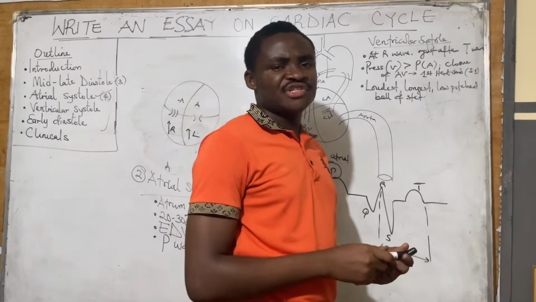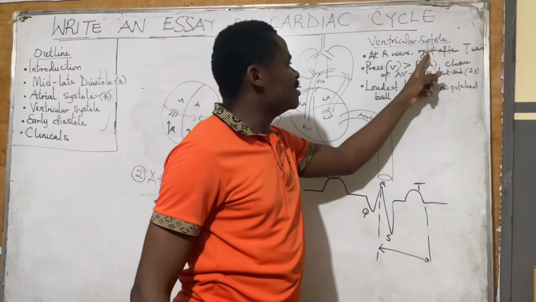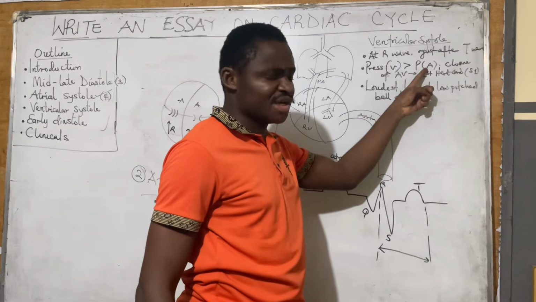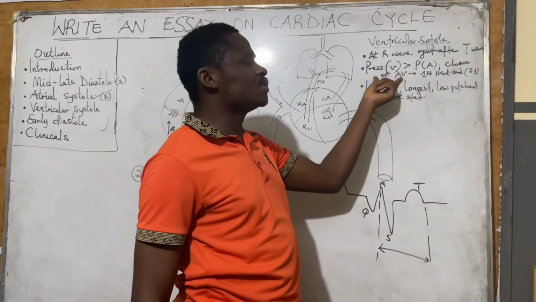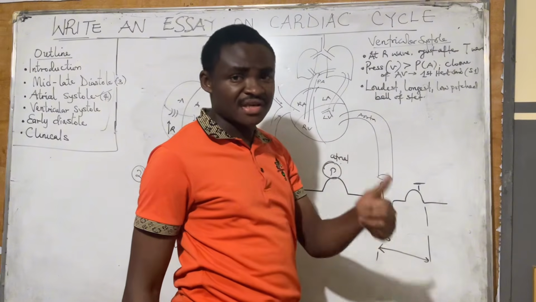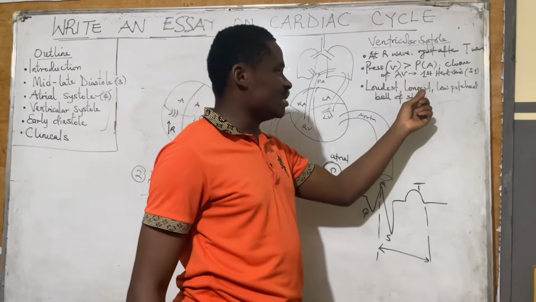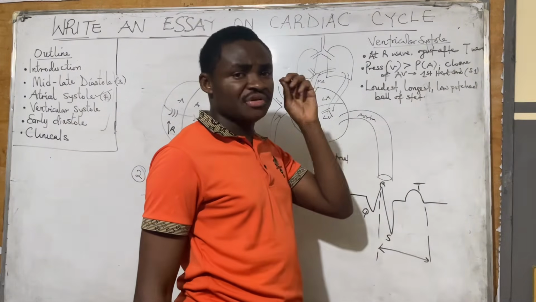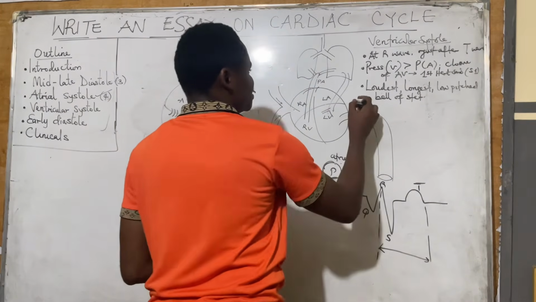So what have we said in ventricular systole, the ECG relationship at the R wave and just after the T wave? Pressure in the ventricle is more than pressure in the atrium, and this leads to closure of the AV valves. And this happens to be the first heart sound. The first heart sound is loudest, is longest, is low pitched in frequency, and is best heard with the bell of the stethoscope. All right. Now, something interesting happens here.